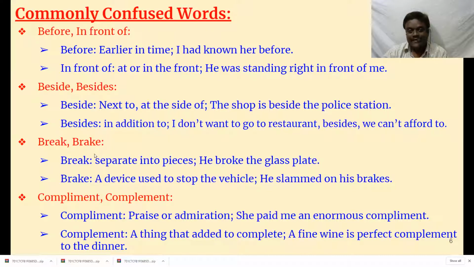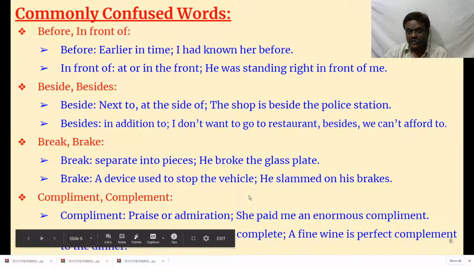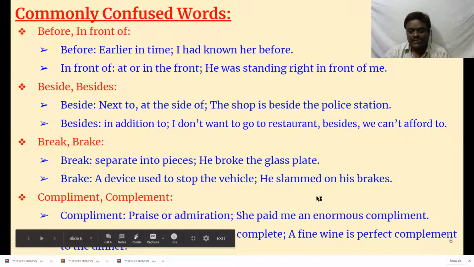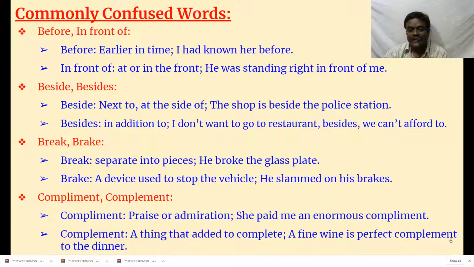Break, brake. Break means you break a window, separate into pieces. He broke the glass plate. He broke the window. Brake means a device or apparatus used to stop the vehicle. You apply brakes when you want to stop the vehicle. He slammed on his brakes. Car brakes, cycle brakes, bike brakes, motorcycle brakes, lorry brakes, all the vehicles have brakes. That is brake. Break means you break something into pieces.